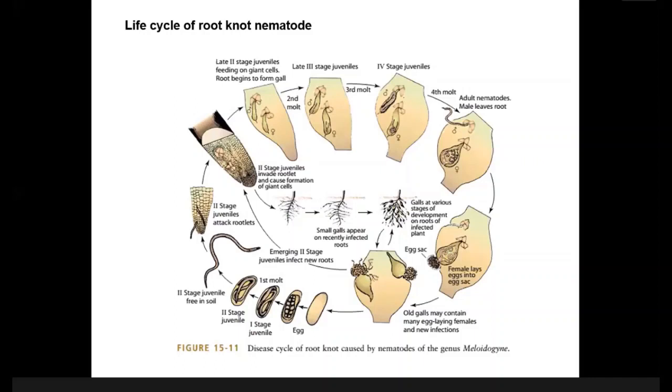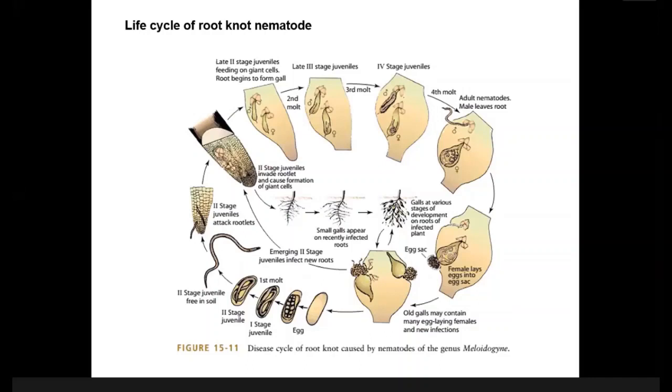In this case, because of the excessive number of cells and the presence of very large size cells inside the root, there will be a knot, and because of the knot, the xylem vessel, through which water and nutrient are conducted from root to the other plant parts, and the phloem vessel, through which food is conducted from green plant parts to other plant parts, will be blocked.